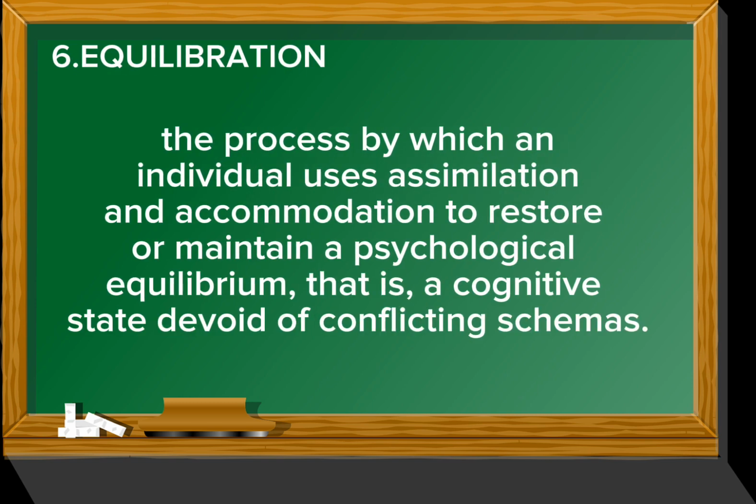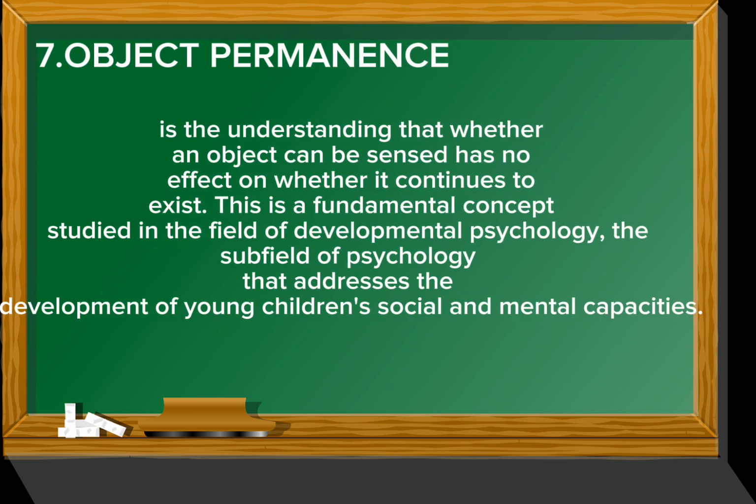Number 6 is equilibration, the process by which an individual uses assimilation and accommodation to restore or maintain a psychological equilibrium, that is, a cognitive state devoid of conflicting schemas. Number 7 is object permanence. It is the understanding that whether an object can be sensed has no effect on whether it continues to exist.